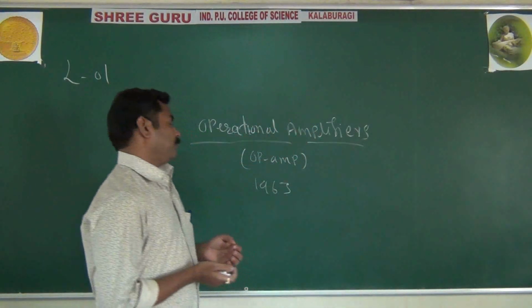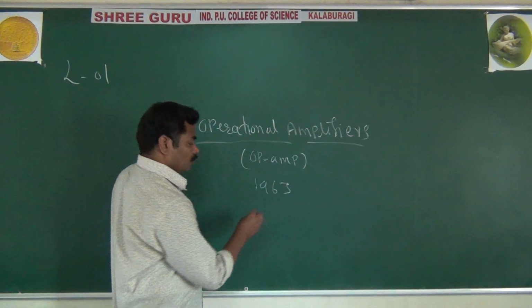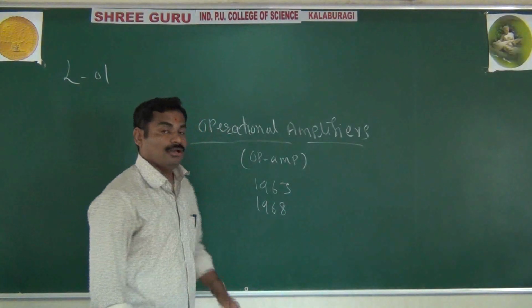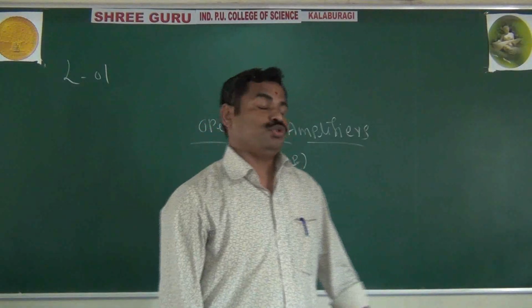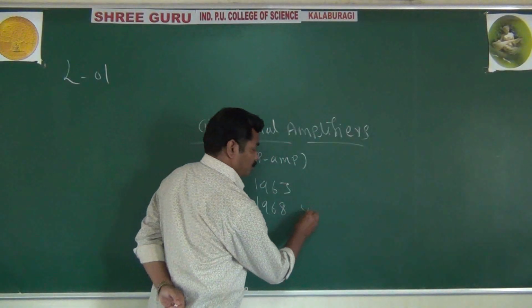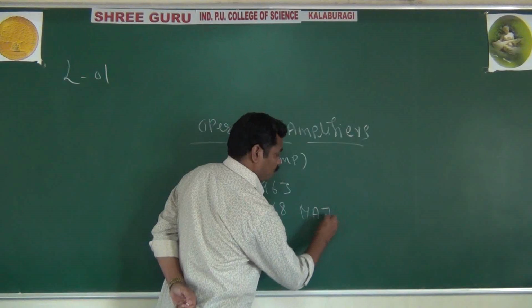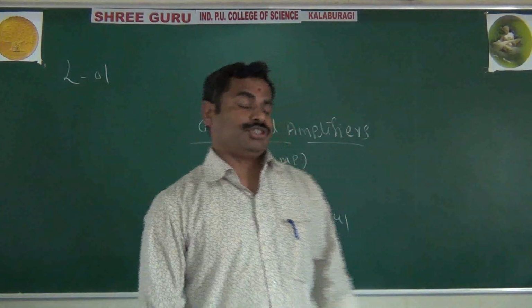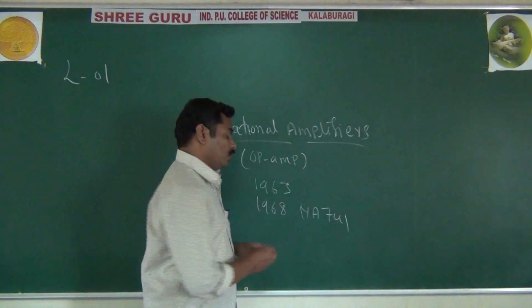In 1968 they introduced a very important and famous IC, that is the UA 741. In this chapter, you are going to study in detail about the IC 741.